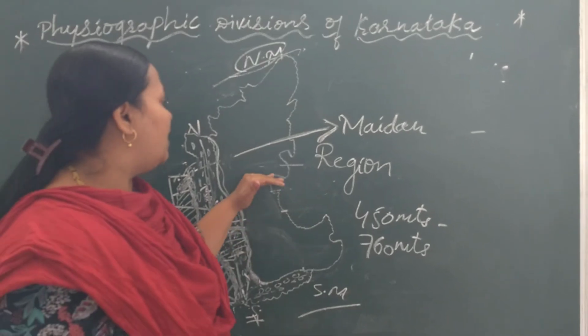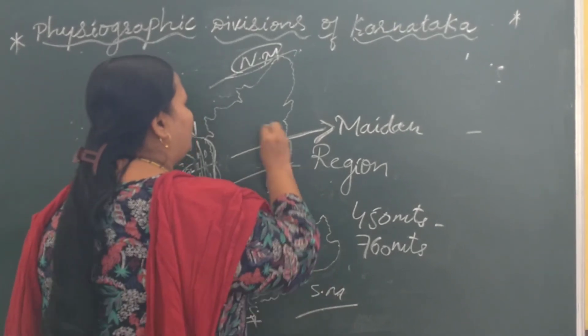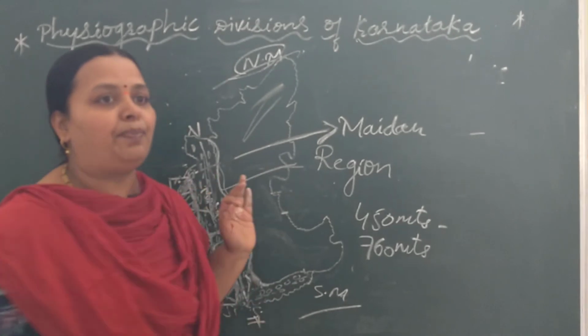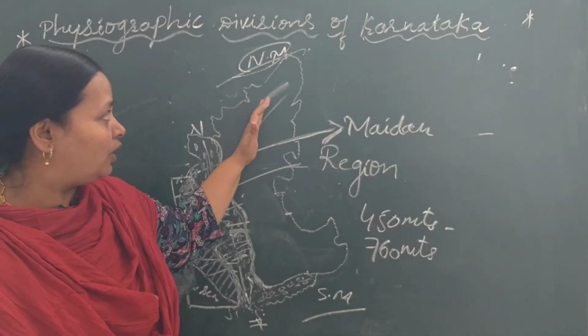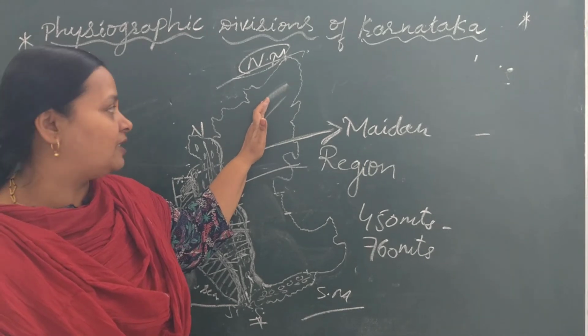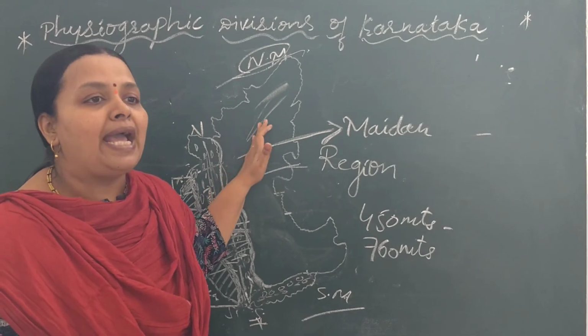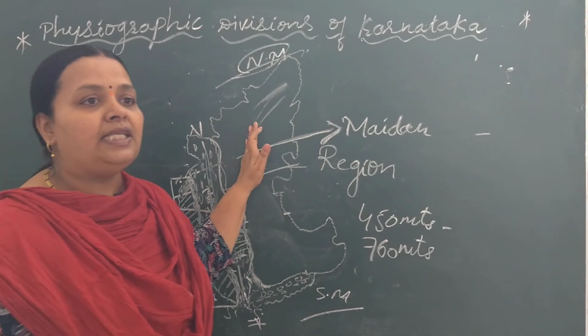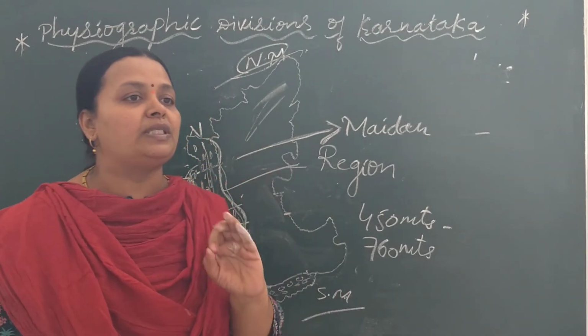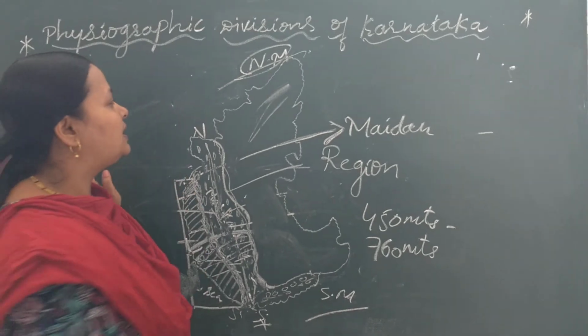Northern Maidan is a vast plain with black soil. What type of soil do we find in the northern part of this Maidan? We find black soil in this region. It is 365 to 610 meters above the sea level.